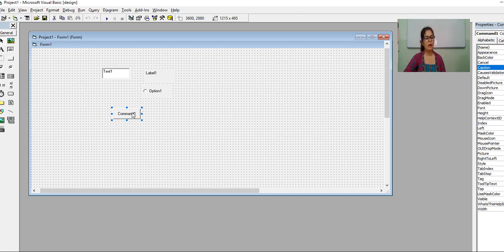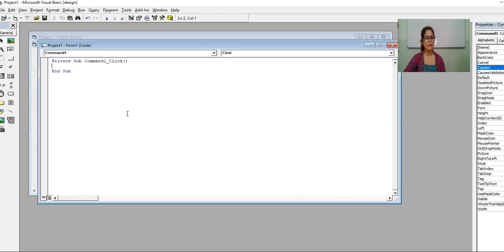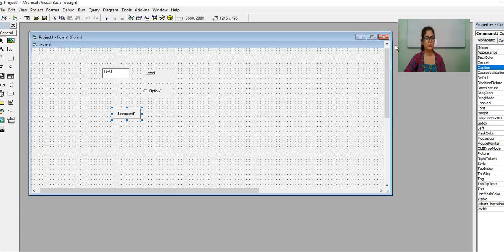So whenever you have to do a coding part, it will be done on the buttons. When you have to do coding, just double click on this button. When you double click on this button, you will switch to this location. This is the coding part of command 1. It is given here, command 1. So it means in this area you can provide coding to the command 1 button. So this is how you can provide coding.